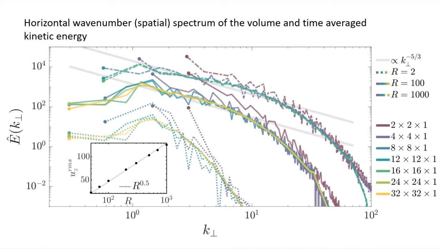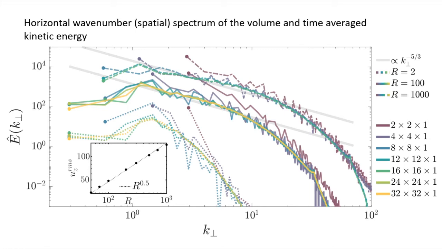So if we consider just convection without the oscillatory shear, and we consider the spatial kinetic energy spectrum of these three different strengths of convection for the various domain sizes, then we observe that when the domain size is suitably large enough for that given strength of convection, then this minus 0.5 scaling manifests when the energetically dominant peak in the spectrum is able to exist in that domain size.